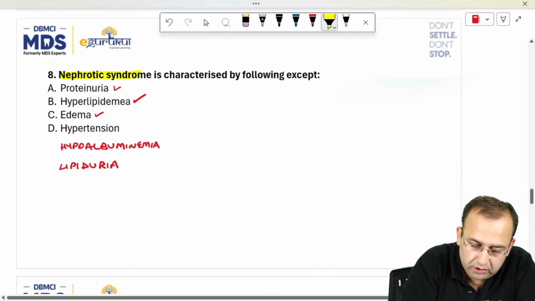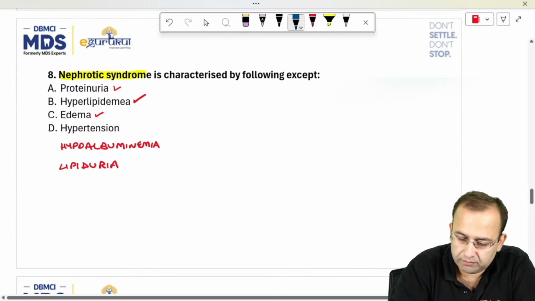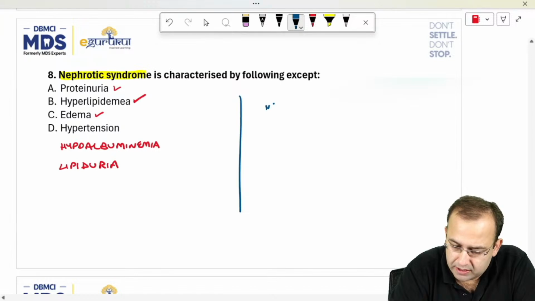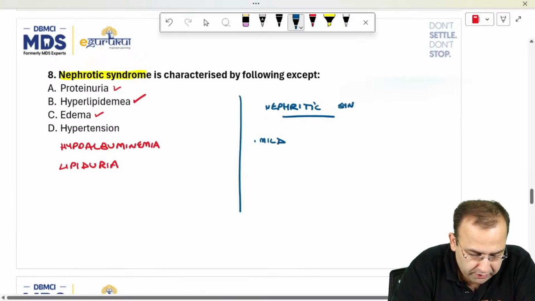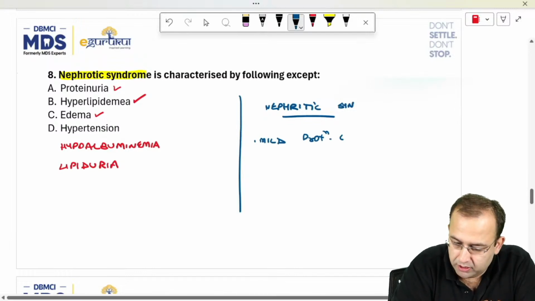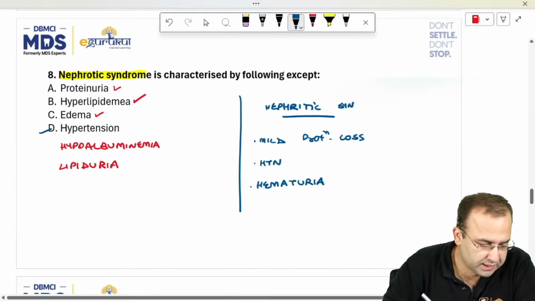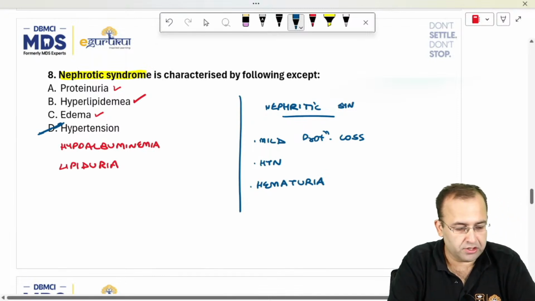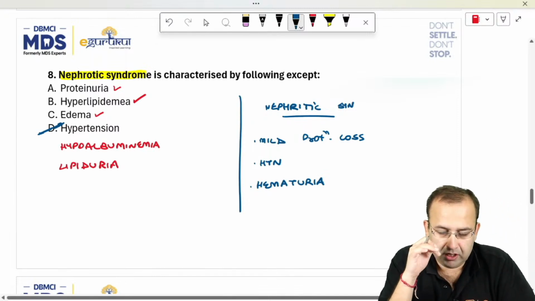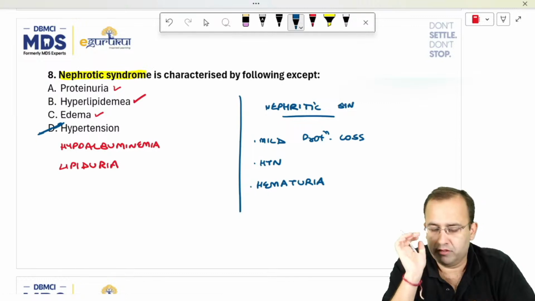This is nephrotic versus nephritic syndrome, which is associated with mild protein loss in urine, with hypertension and hematuria. So I can safely say hypertension is a feature of nephritic syndrome, not nephrotic.